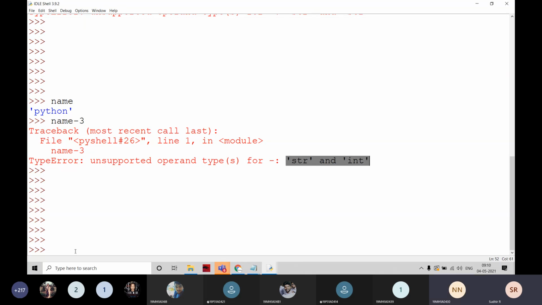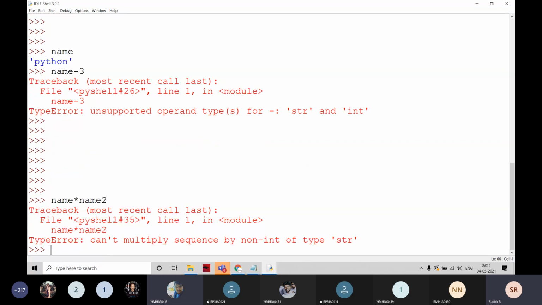For example, if I go for name into 2, or I write name into name2. Can I work like this? Name is Python and name2 is programming. I write name into name2. This also gives an error: cannot multiply the sequence of non-int to the type of string. We cannot apply that value here also.